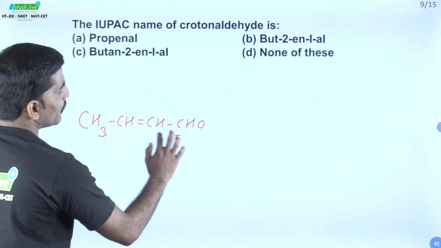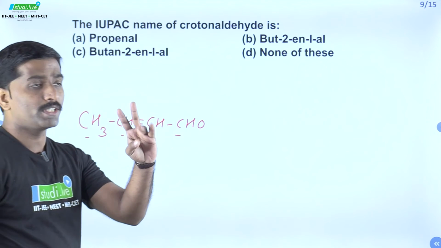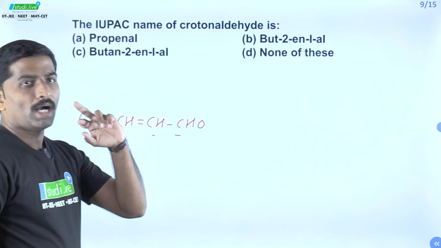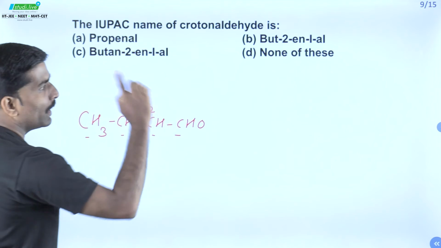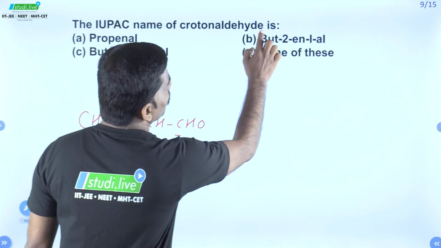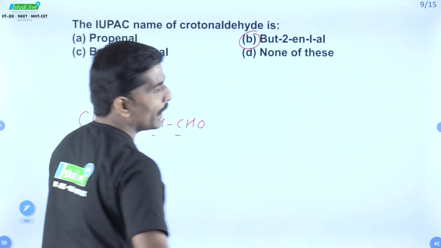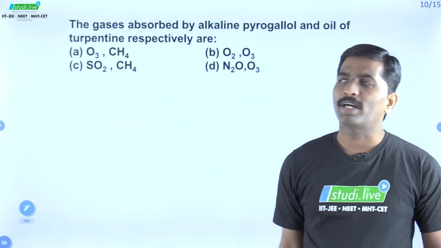This is 1, 2, 3, 4 basic chain, longest chain of 4 carbon atoms. So it is butene and position at 2. So but-2-enal. This is nothing but crotonaldehyde. Correct option is going to be but-2-enal, option B.